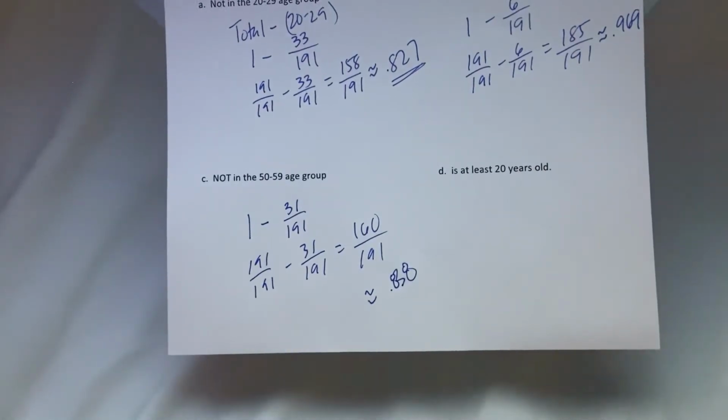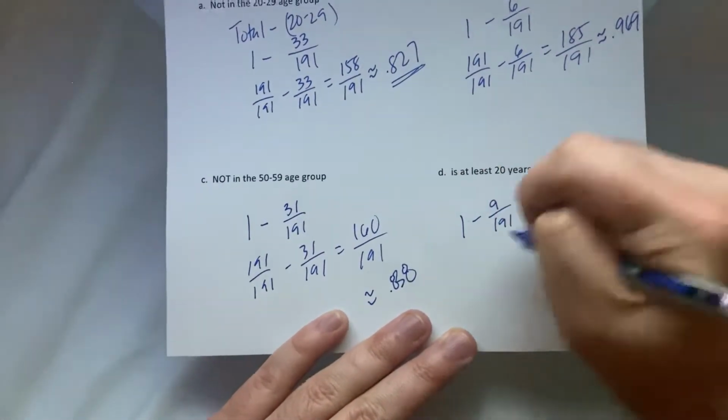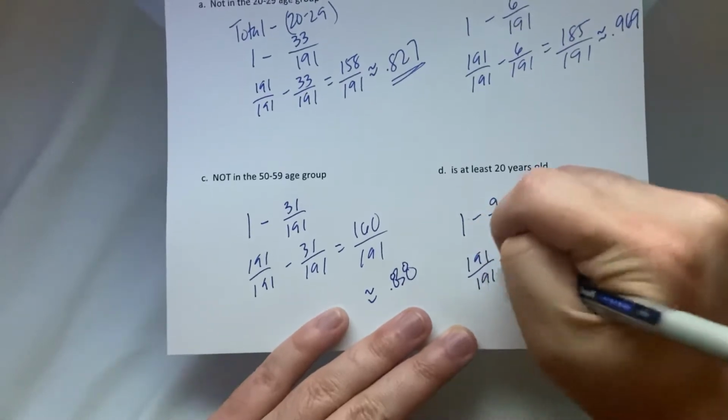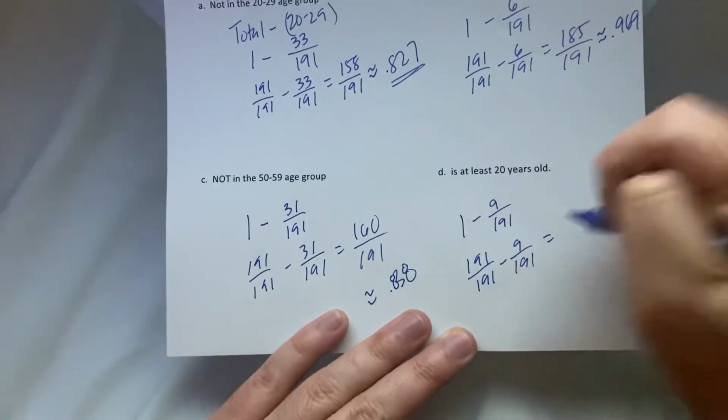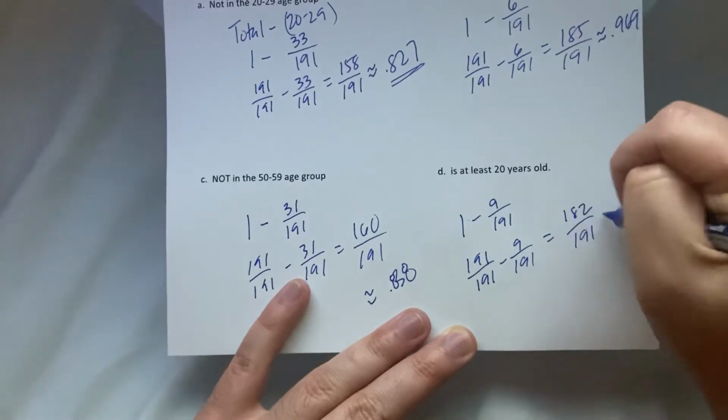And is at least 20 years old. Just take the 19-year-olds out. 1 minus 9 over 191, which is 182 over 191.